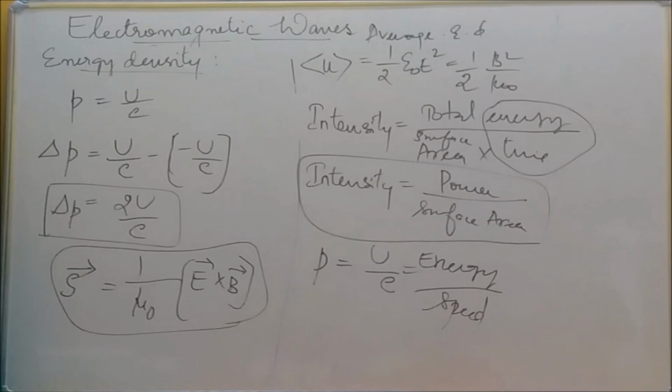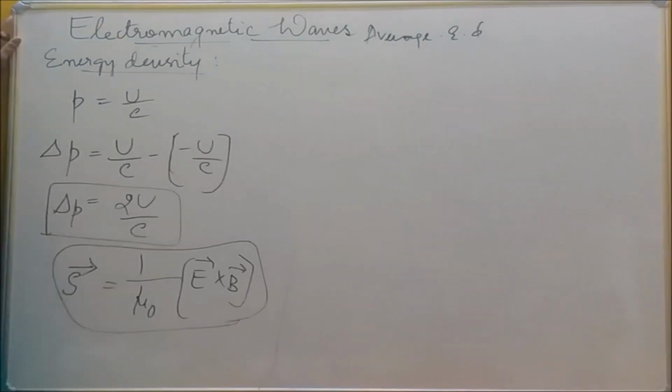That is equal to 1 by mu naught into E vector cross B vector. This is the Poynting vector equation. The rate of flow of energy crossing per unit area is known as the Poynting vector. The Poynting vector gives the direction of energy transport for the electromagnetic waves.